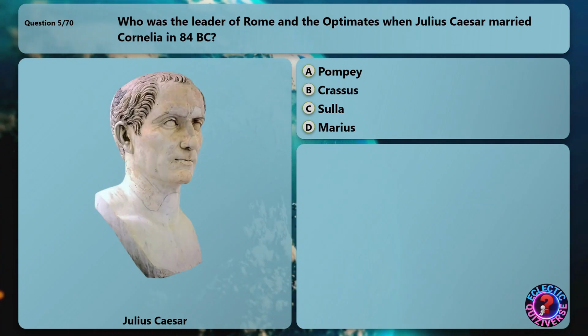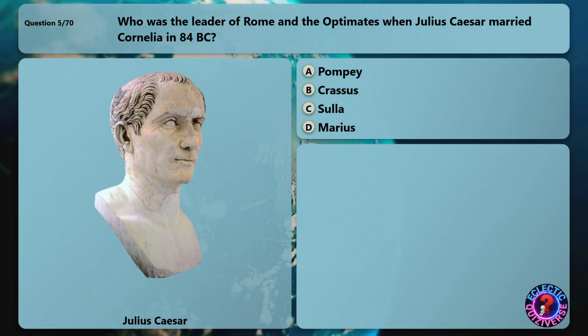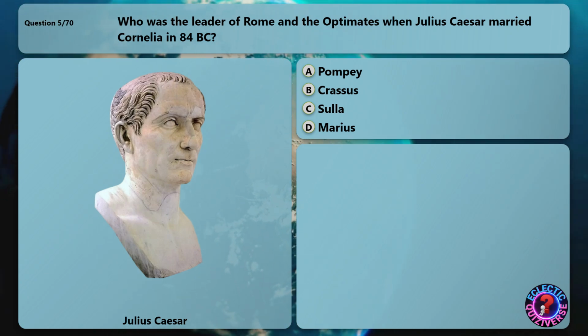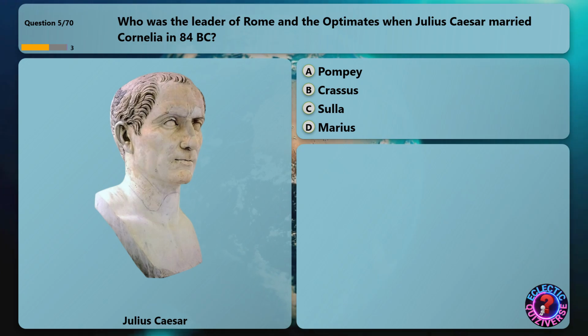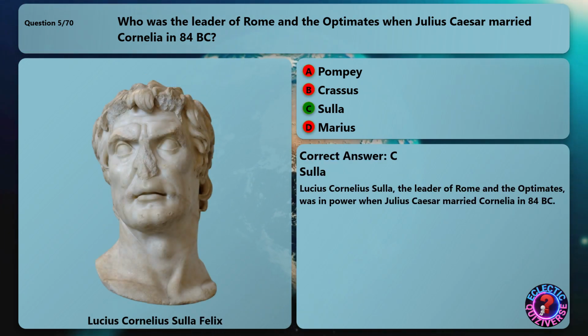Who was the leader of Rome and the Optimates when Julius Caesar married Cornelia in 84 BC? The correct answer is Sulla. Lucius Cornelius Sulla, the leader of Rome and the Optimates, was in power when Julius Caesar married Cornelia in 84 BC.